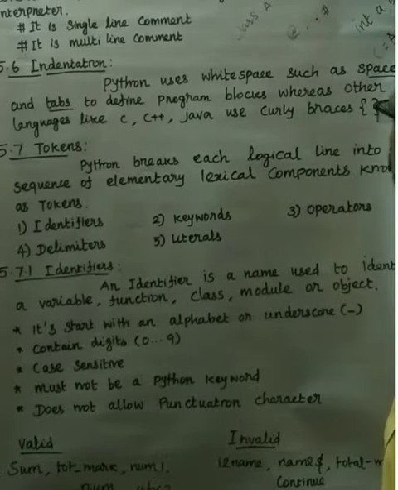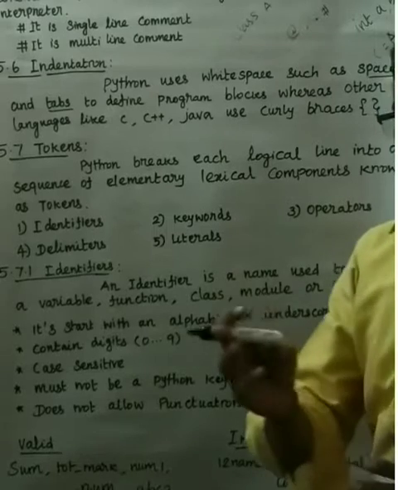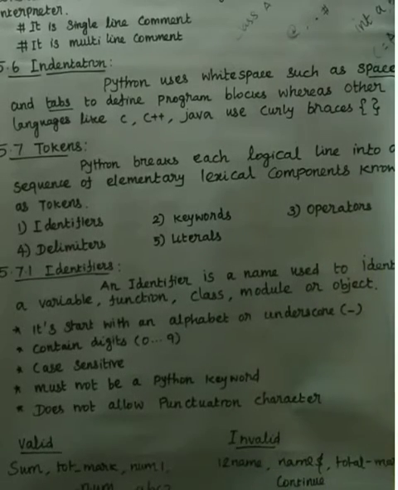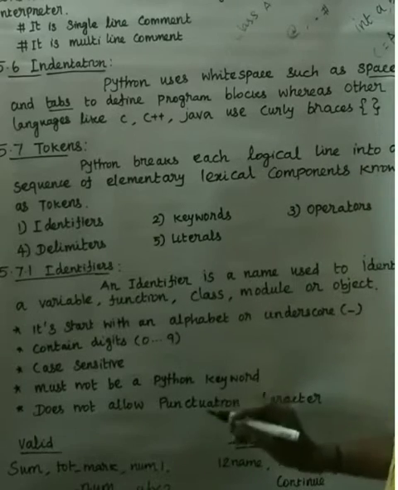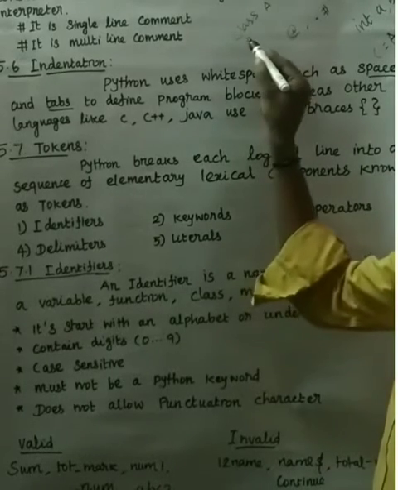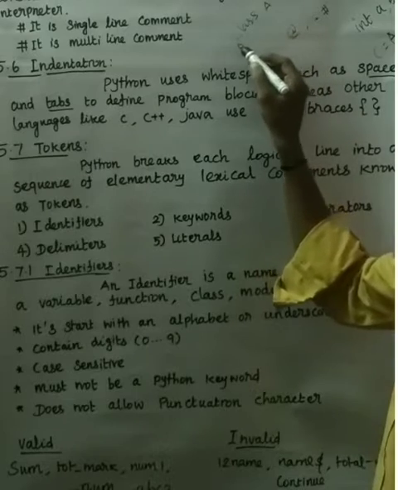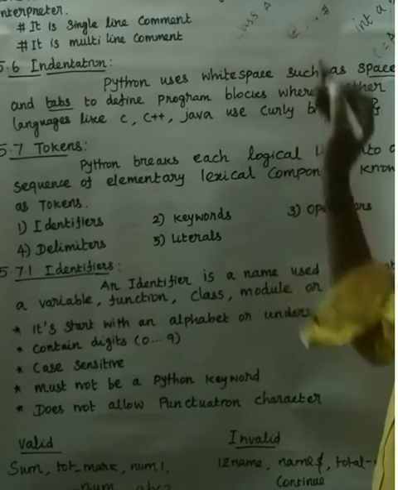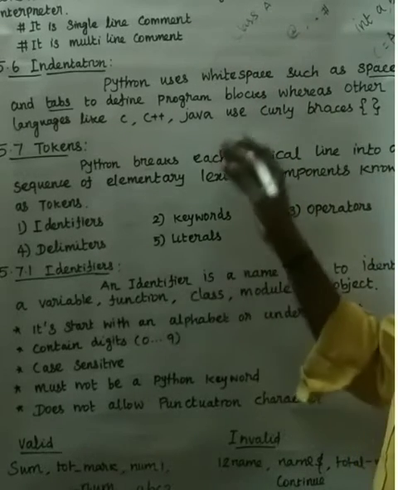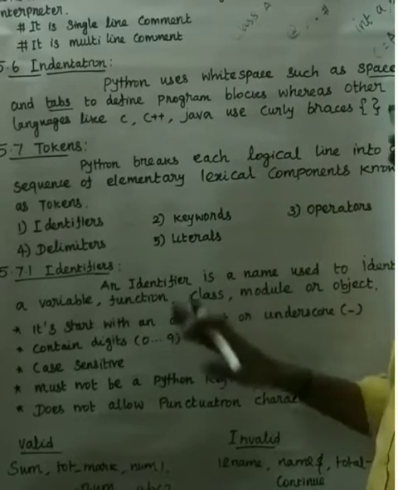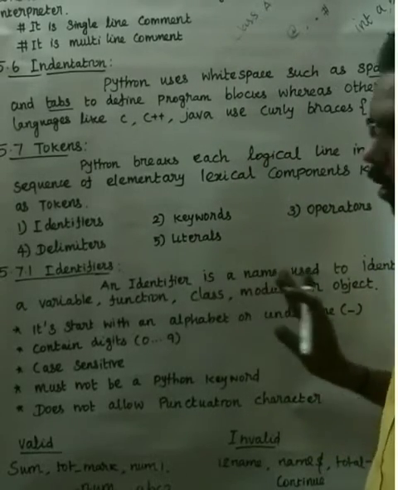How can we declare this in a C++ program? int is the data type, abc is the variable. That is the introduction part. Similarly for a class. The next example is the class. Class a: class is a keyword, and a is the class name. So here the identifier refers to the class name, similarly for function, module and object.